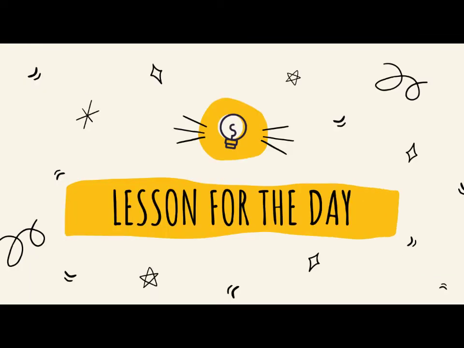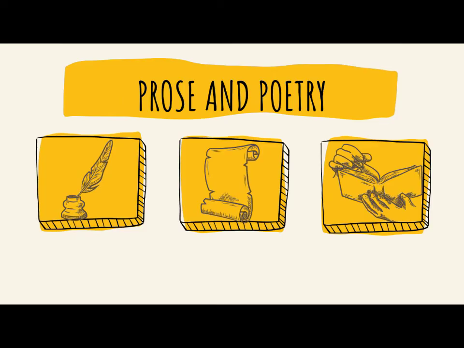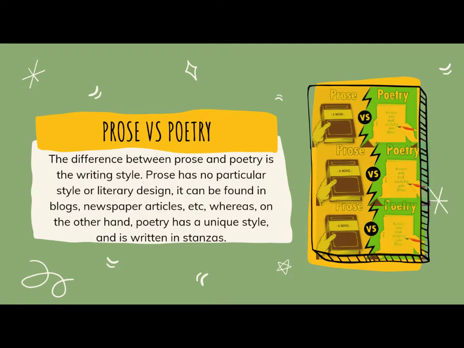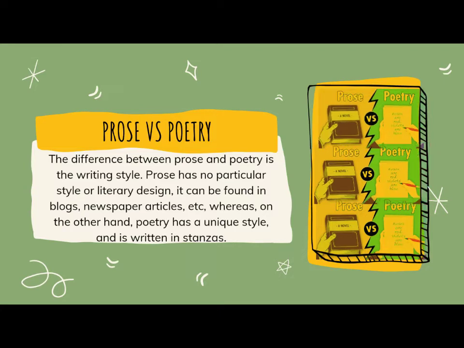Therefore, the lesson for the day is about prose and poetry. Both prose and poetry are two common forms of literary works with different connotations. The difference between prose and poetry is the writing style. Prose has no particular style or literary design. It can be found in blogs, newspaper articles, etc. Whereas, on the other hand, poetry has a unique style and is written in stanzas.